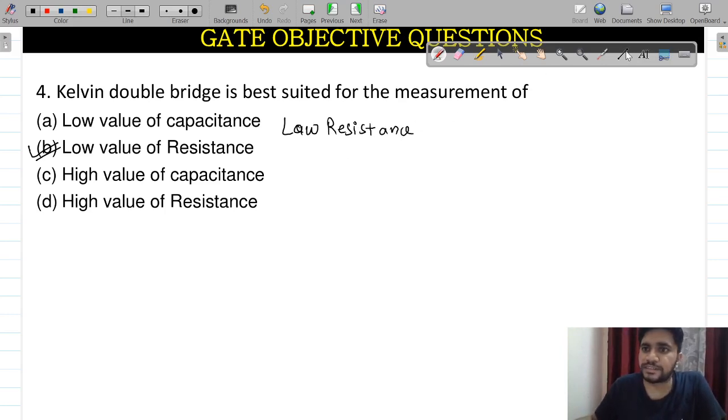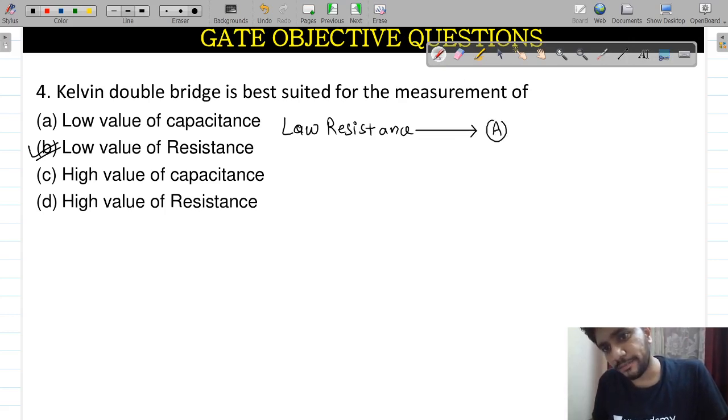In this low resistance, what are the things which are important and what are the methods which were used, I am going to write down. The first method that is used to calculate the value of low resistance is the ammeter voltmeter method.